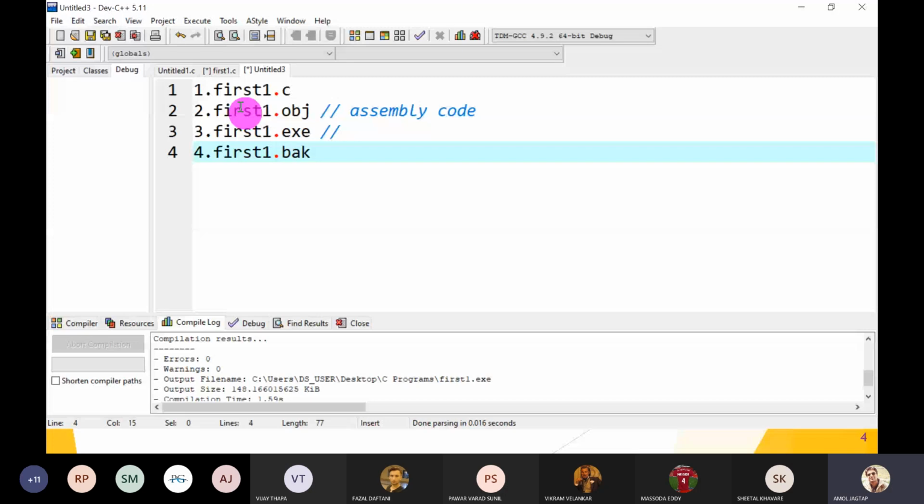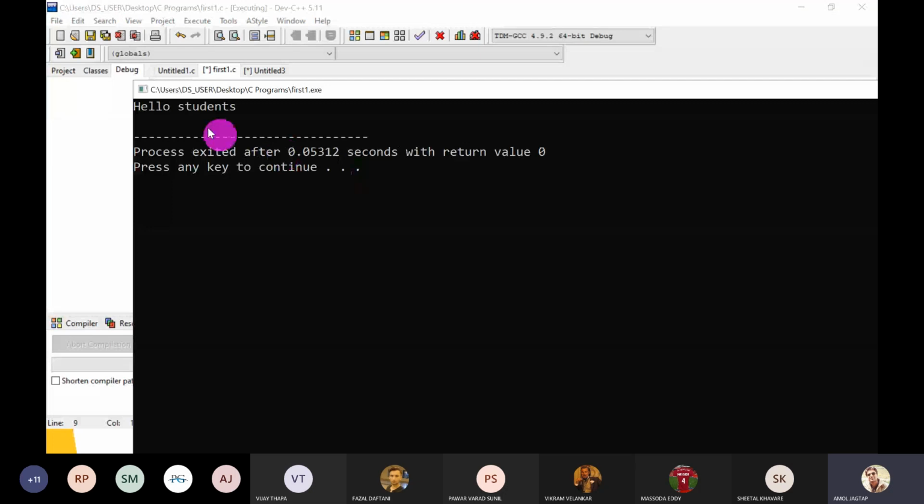Great. So now, what is the output? Run this program. The output is Hello students. Yes, sir. Okay, so this is the time. How much time did it require? 0.05312 seconds. And what does it return? It returns 0 value to the operating system. That black screen is nothing but your disk operating system. Okay, hope you understand.